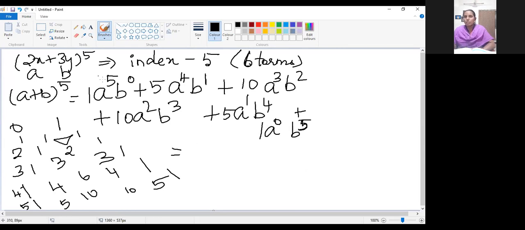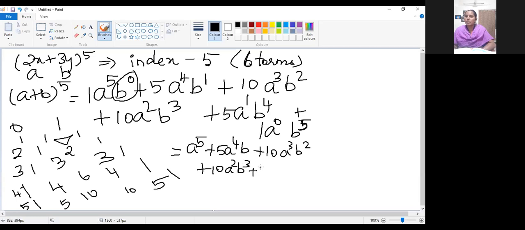A power 0 and b power 0 we have no need to write now, and the coefficient 1 also no need to write. So: a power 5 plus 5 a power 4 b plus 10 a power 3 b square plus 10 a square b cube plus 5 a b power 4 plus b power 5. These are the expanded terms.